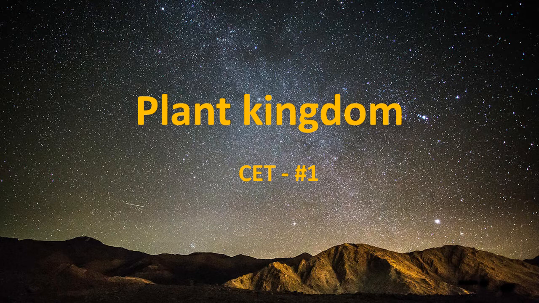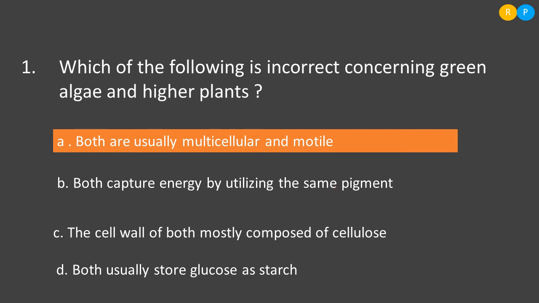So in this video, we will be studying some of the CET concepts regarding the lesson Plant Kingdom. Our first question of this chapter is, which of the following is incorrect concerning green alga and higher plants?